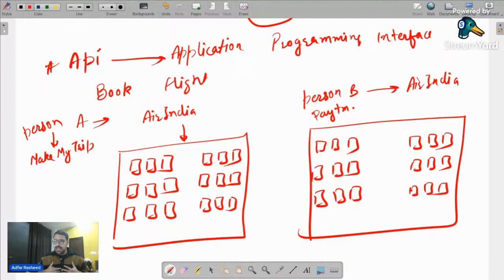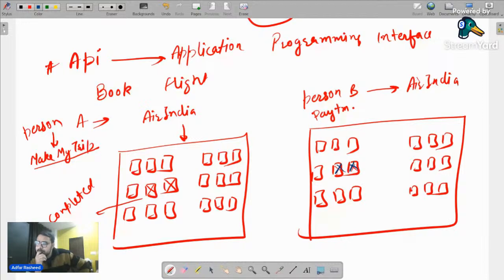Now, person A being me, I will simply go and book these flights on Make My Trip. So I am trying to book these 2 tickets. Now I have completed my payment. I did everything. Now you guys tell me one thing. Will person B be able to book these 2 tickets now?